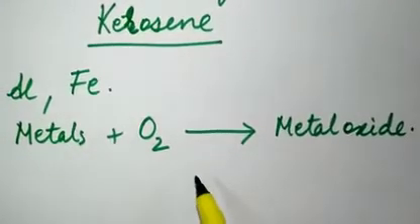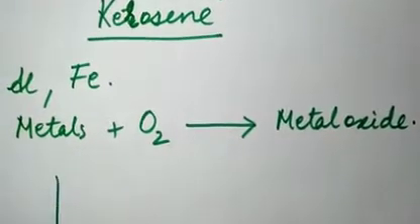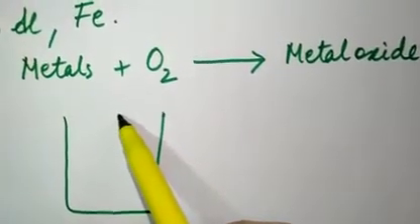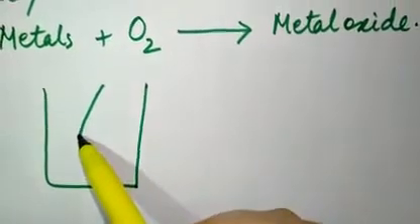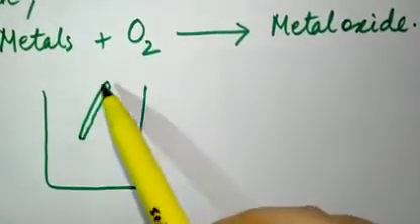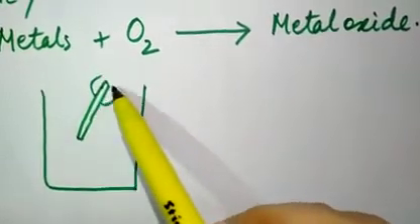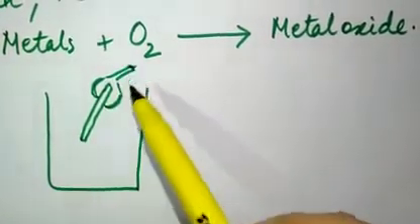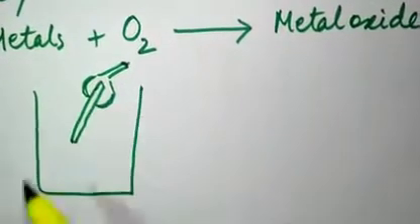There is one activity given in your book, where you take an open jar and hold a magnesium ribbon. You should know why it is called magnesium ribbon, because it is a very thin piece of magnesium. We hold it with a pair of tongs. A pair of tongs is a holder with which we can hold this magnesium ribbon.